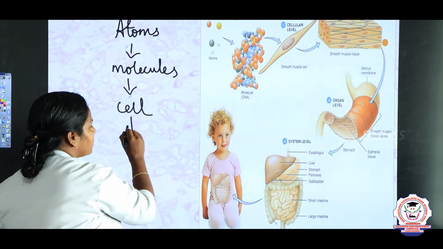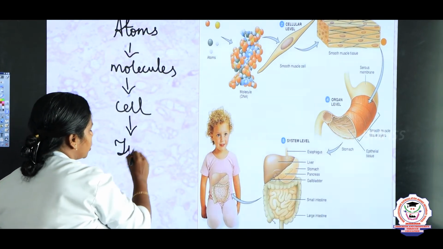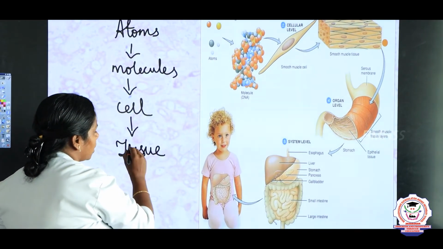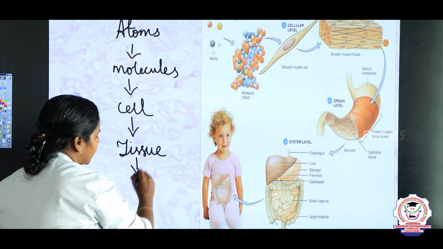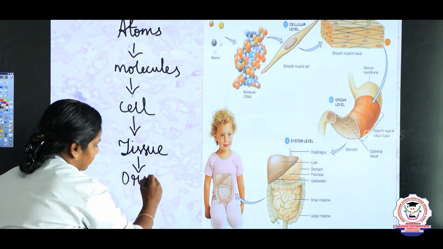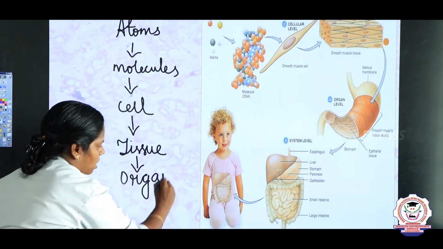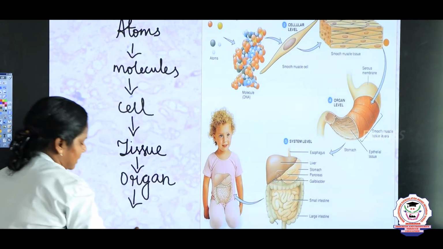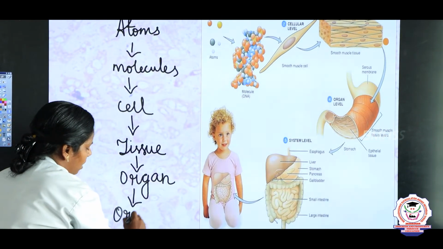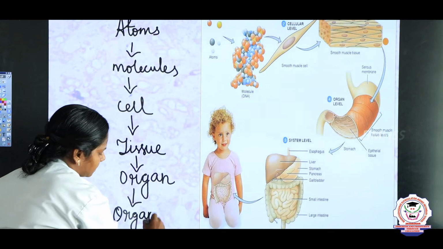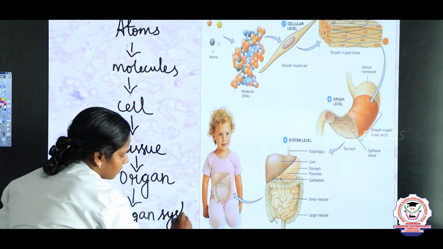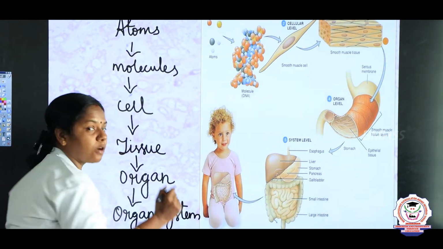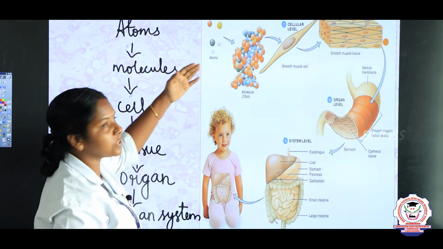So, a group of cells form a tissue. A group of tissues combine together to form an organ, and all the organs combine together to form an organ system, and all the organ systems form an individual. So, now let us see one example.